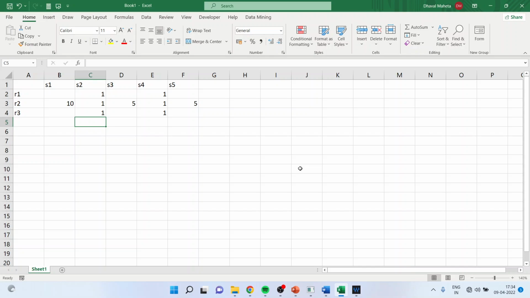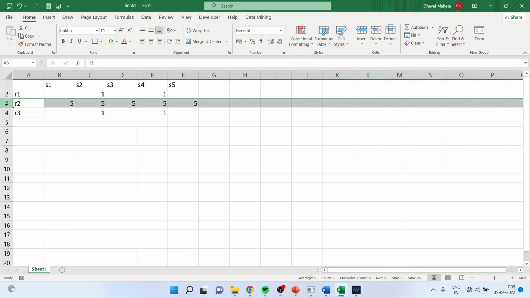What are the remedial measures? So the first thing is that you will have to see whether there is any unengaged respondent or not. Unengaged means that there may be some participant in your survey. See, these are statements S1, S2, S3, S4, and S5, and these are respondents 1, 2, and 3. Now, this particular respondent is not reading the questionnaire and is doing the extreme ticks 5, 5, 5, 5.